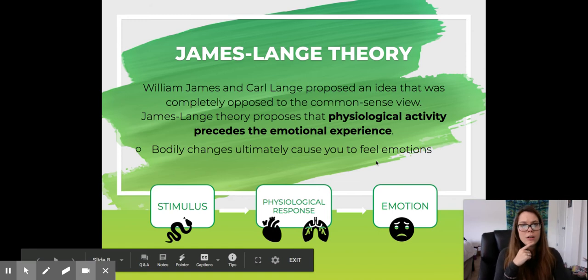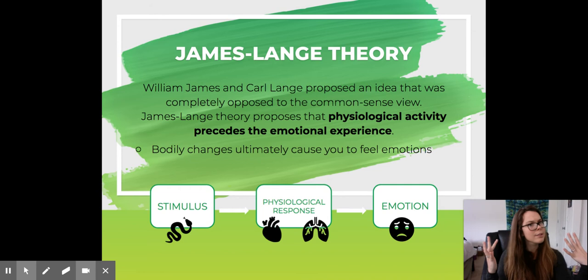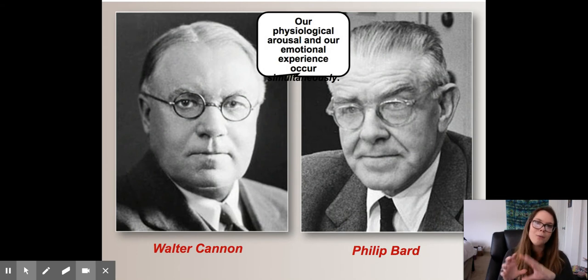So our next theory is saying, no, I'm not really sure that this is true. I'm not sure if this is the way that it's laid out. So we next have Cannon-Bard theory. And again, we don't write them down. I just want you to see what they look like. But Cannon-Bard theory believed something a little different.